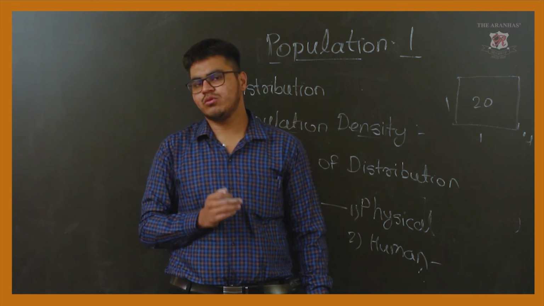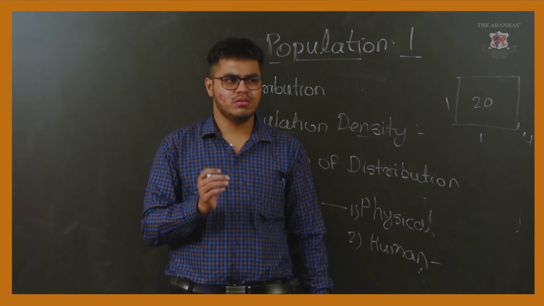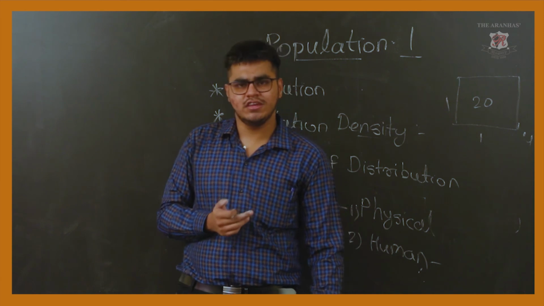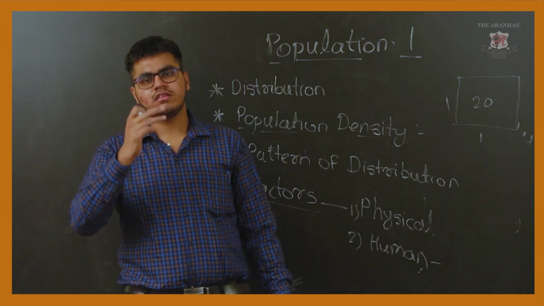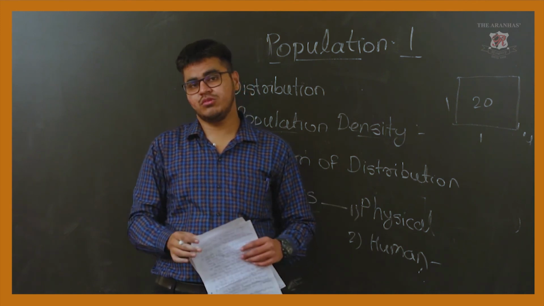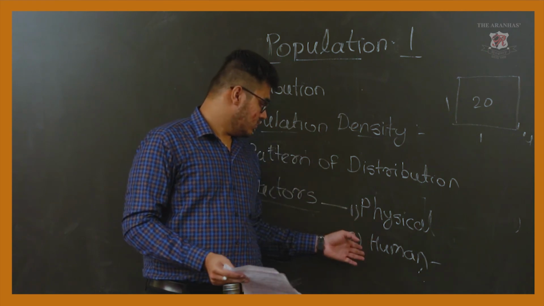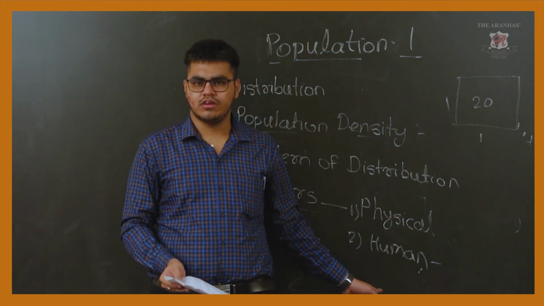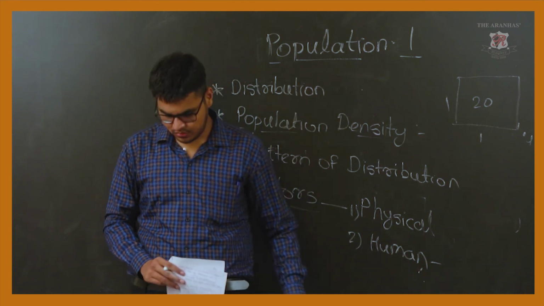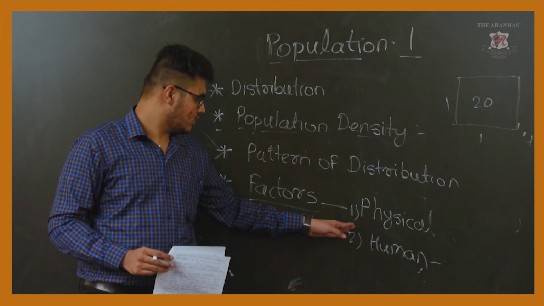Now what are the examples of human factors which affect the population? The first one may be agriculture, which is done by man. The second one may be mining, one of the secondary activities. The third one may be transportation and communication. Then urbanization will be there also, and economic development. These are all included in the human factors. Now we are going to study the individual factors.